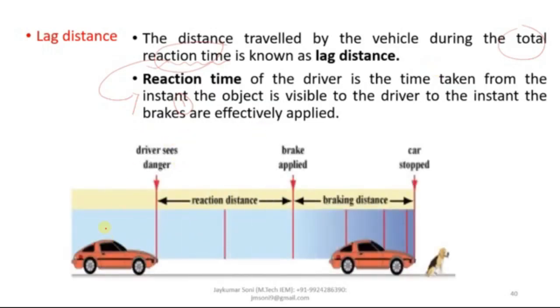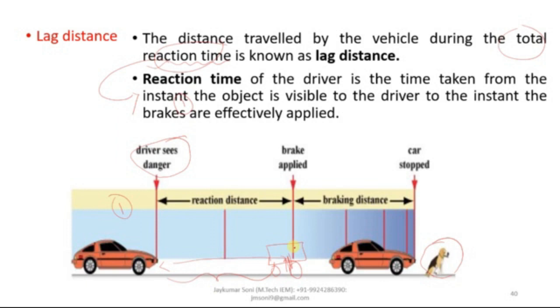Means you are going from here, this is the first place. You are sitting over here and you see that there is an obstruction or object which is placed on the road. Now as a driver you see that there is a danger condition existing on the road. So you will think what should be done and what should not be done, and while thinking you will pass this much length of road and then you will apply the brakes from this point. Let us assume that while thinking you have lapsed this much amount of road.